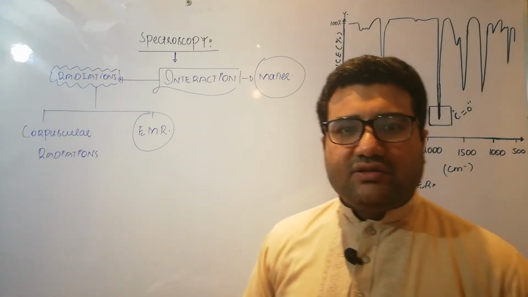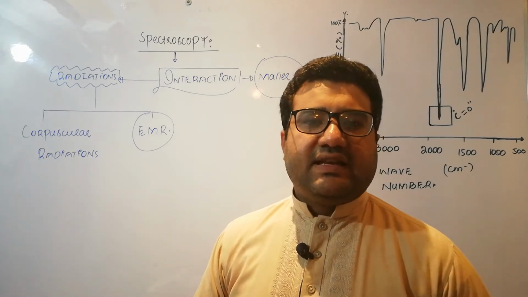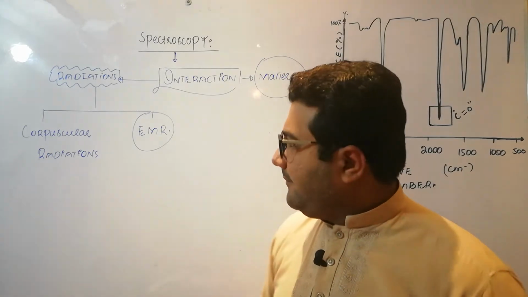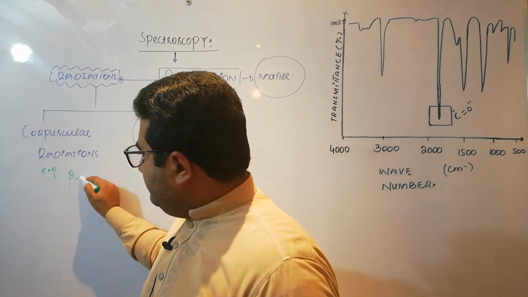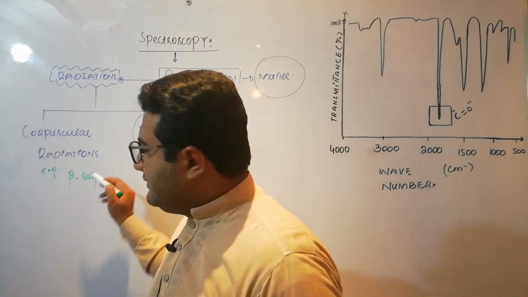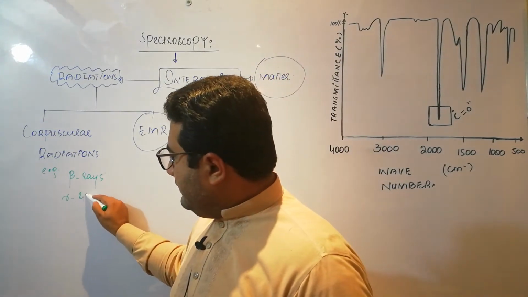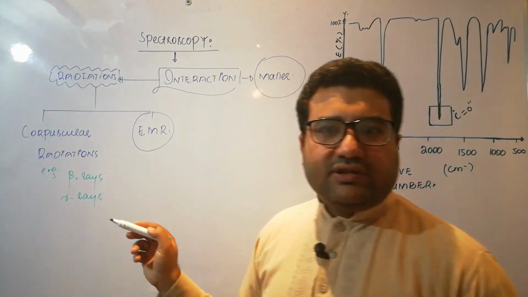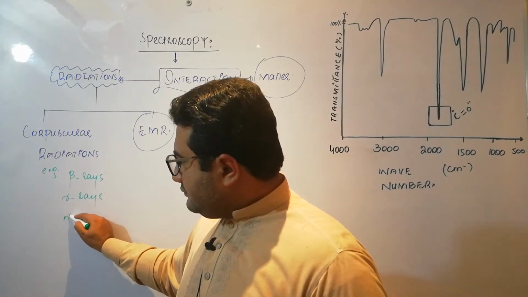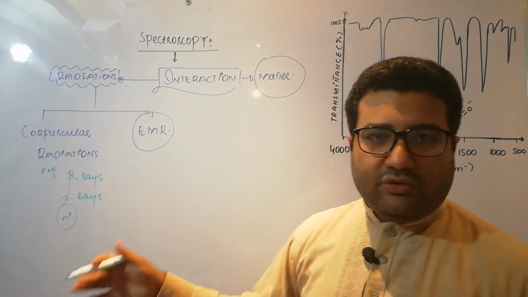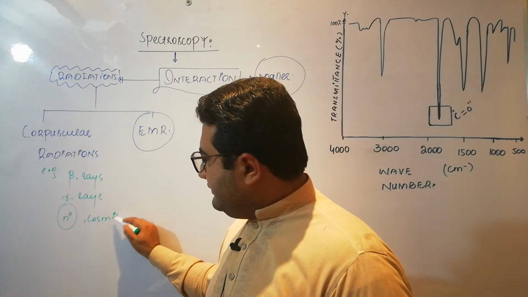Corpuscular radiations are those that consist of particles and their speed is much less as compared to the speed of light. For example, beta rays that consist of electrons, alpha rays that consist of the helium nuclei, fast moving neutrons, cosmic rays.